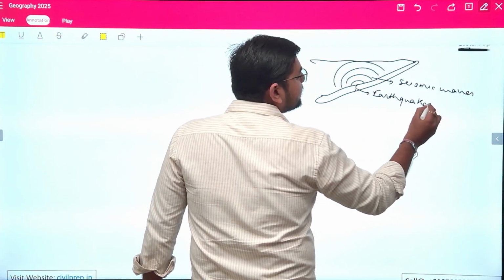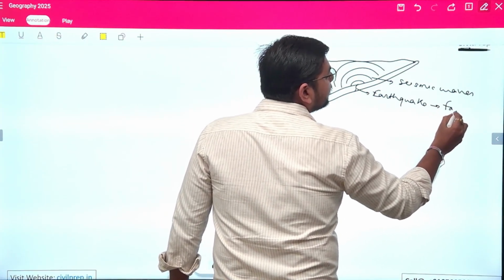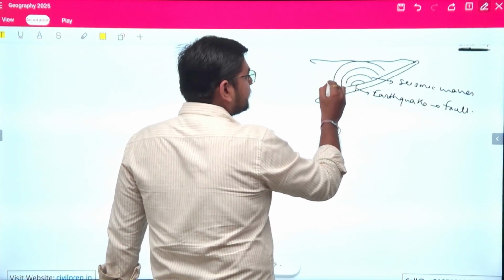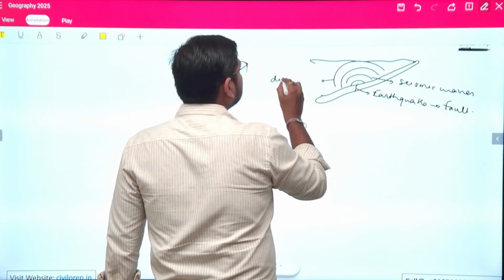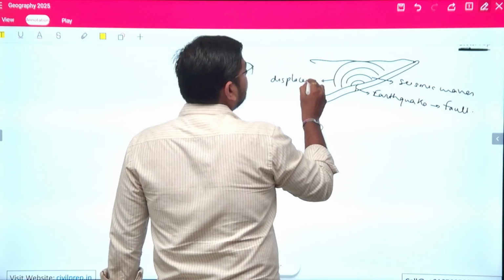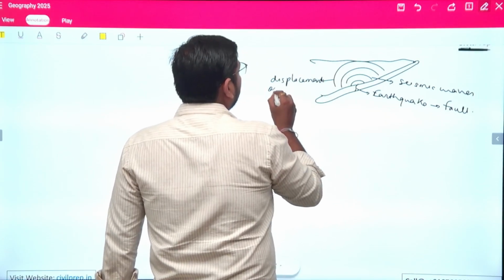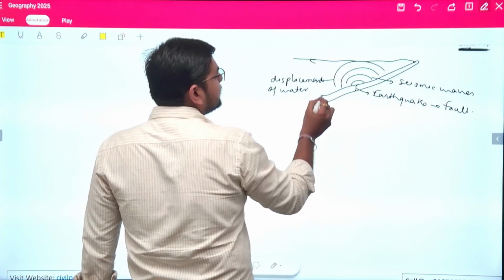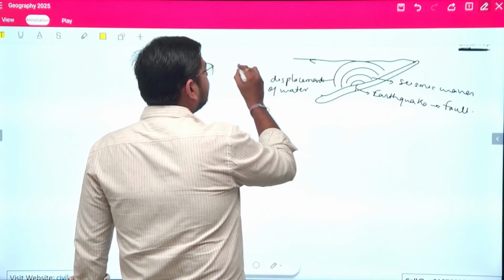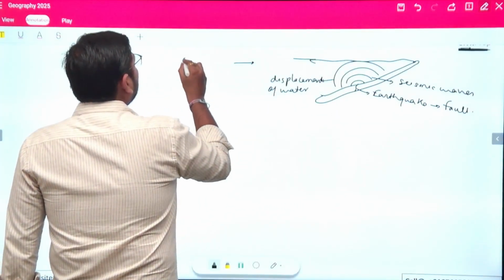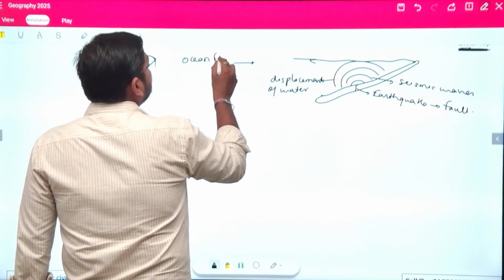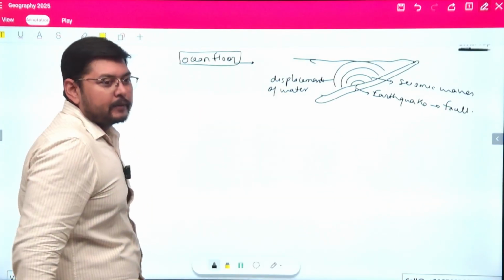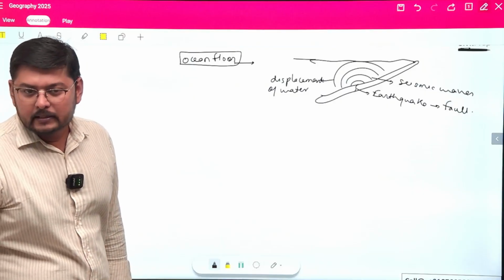This earthquake has resulted into the formation of a fault. Okay, and the water is displaced here. Okay, so this we see here, this is complete phenomena. It is taking place on the ocean floor. Okay, this phenomena is taking place under the ocean, that is the ocean floor.